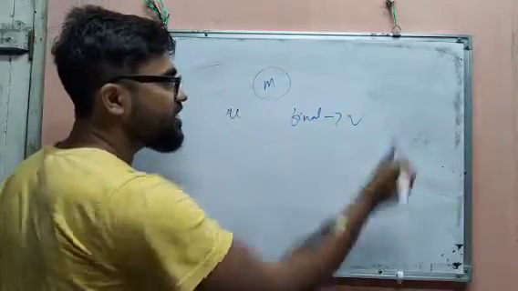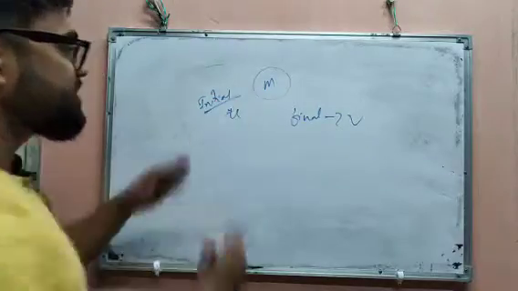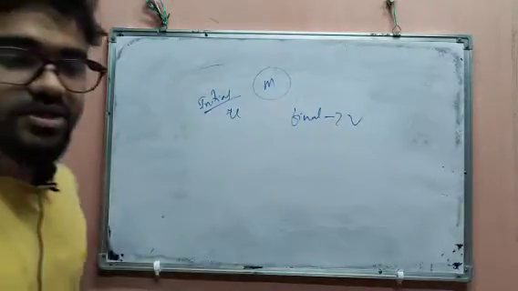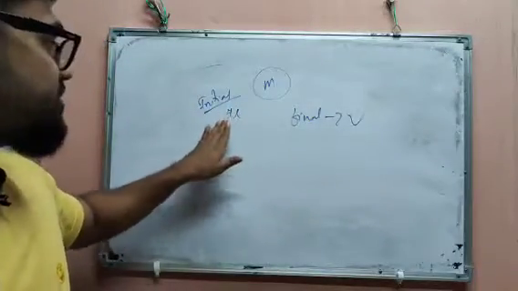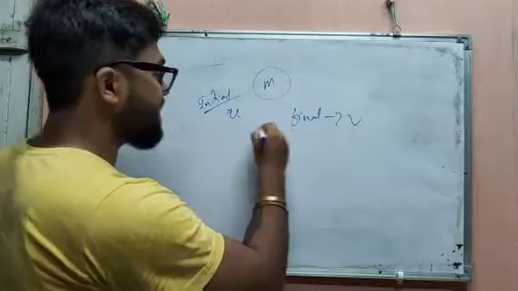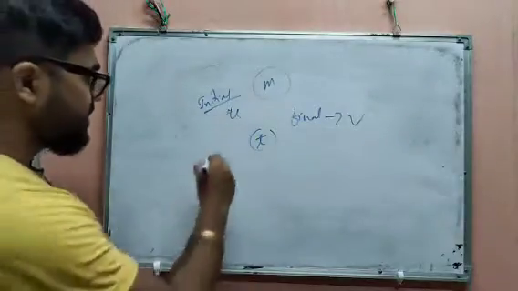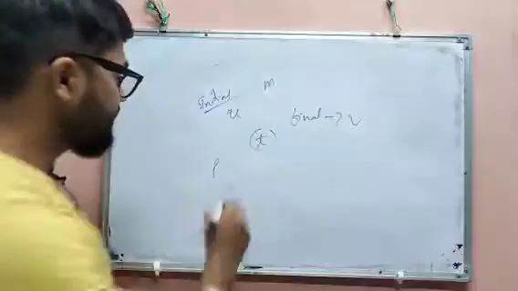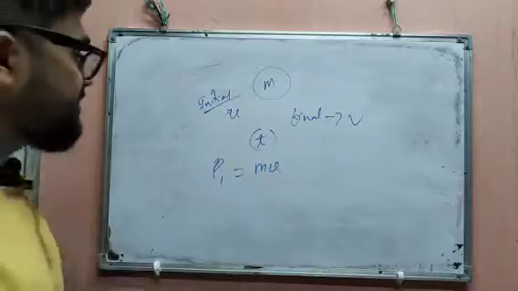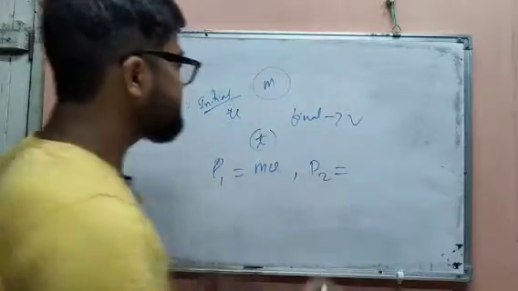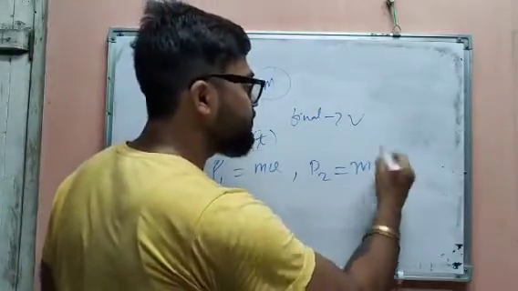So the initial velocity is u and the final velocity is v, for the time t. That is how much time it has taken to change its velocity from u to v. Suppose t time. So for the first one, the momentum P1 is m into u. For the second, the momentum P2 equals m into v, because the mass is same as we are calculating for the same object.